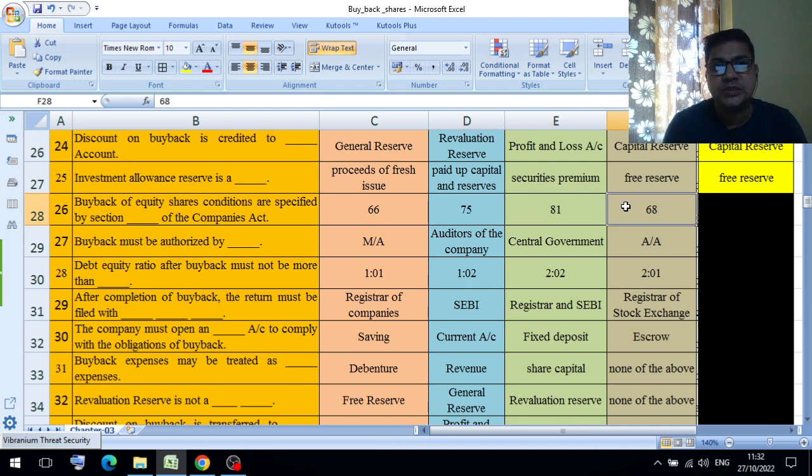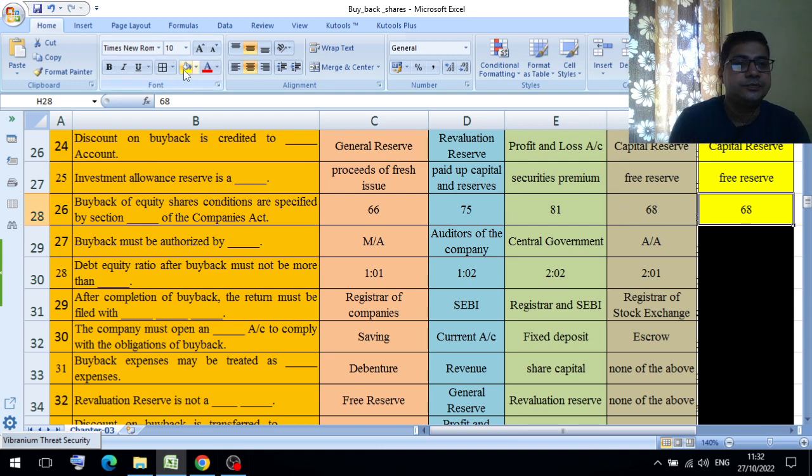Option D, section 68. What will be the answer? The answer is section 68. Buyback must be authorized by memorandum of association, auditors of the company, central government, or articles of association. It is always articles of association.